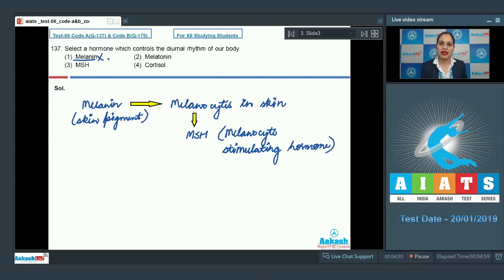So the very first option melanin is an incorrect option and the third option MSH is also an incorrect option.